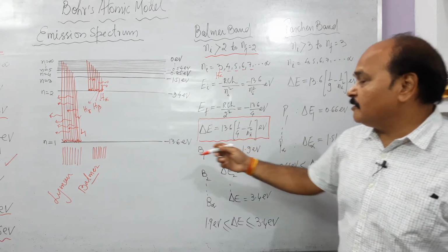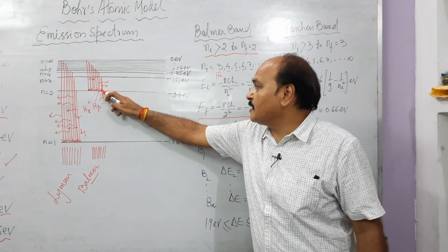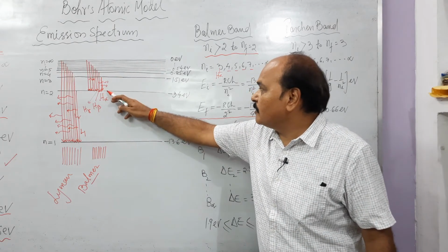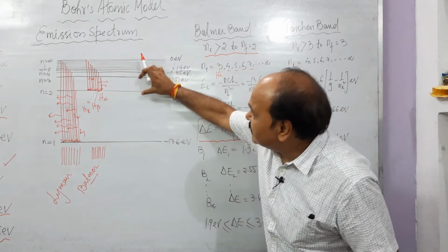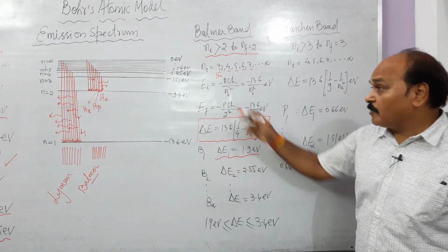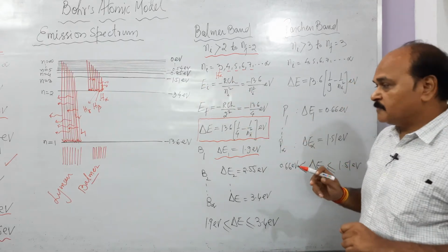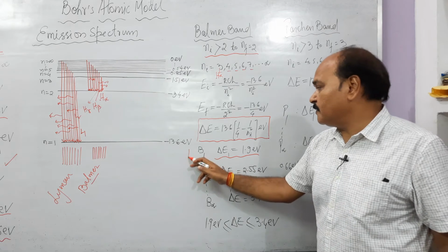So the energy of the first Balmer line, where the transition takes place from 3 to 2, is 1.9 electron volt. That can be found out from the energy band diagram also, and also from this result. This is the H alpha line, remember, very, very important.